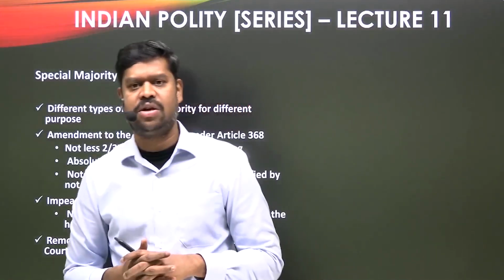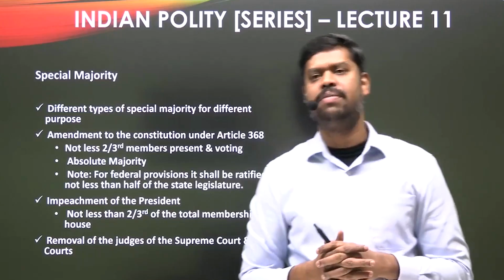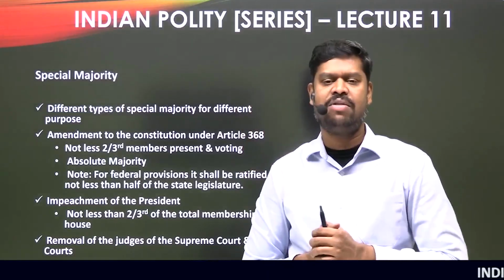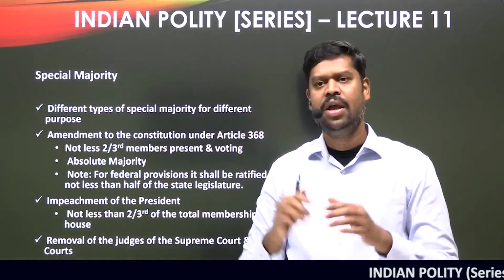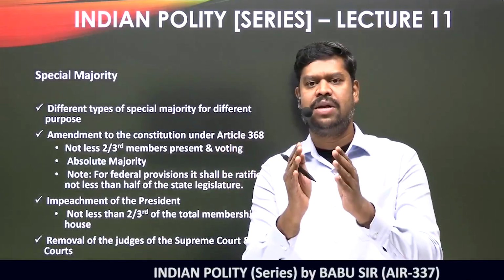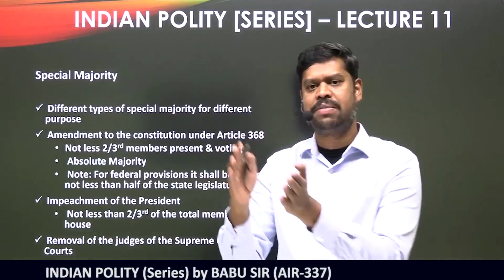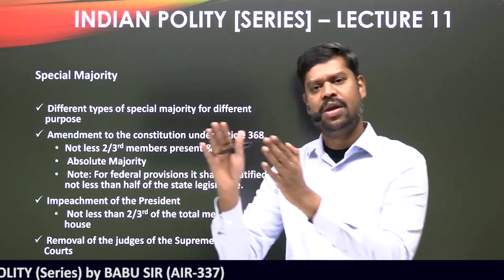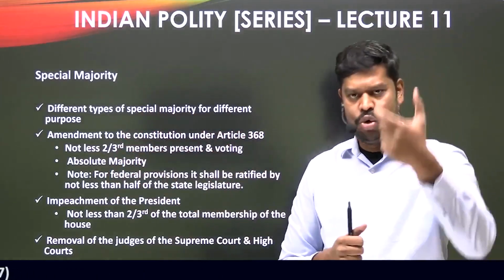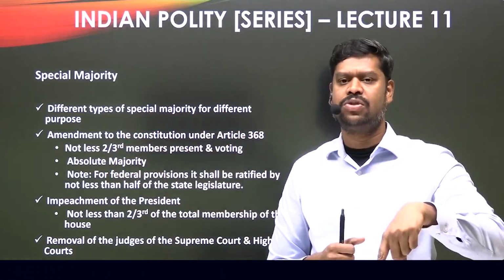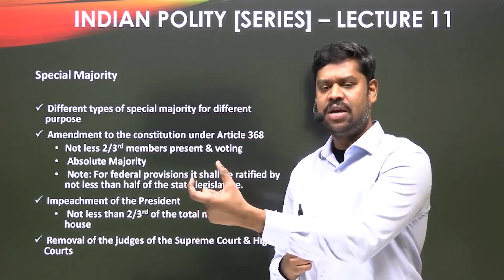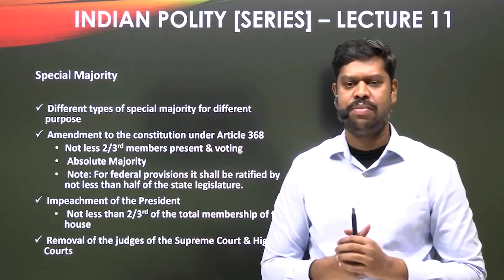Suppose, on the contrary, a constitutional amendment is brought in where it is trying to amend Schedule 7 of the constitution. For the students who may have an idea as to what Schedule 7 is, it provides various subject matters: the subject matters on which the parliament can make laws, the subject matters on which the state legislature can make laws, and the subject matters on which both the parliament as well as the state legislature can make laws. These are called the Union List, List 1, on which the parliament can make laws, the State List, List 2, on which the state legislature can make laws, and List 3, the Concurrent List, on which both can make laws.